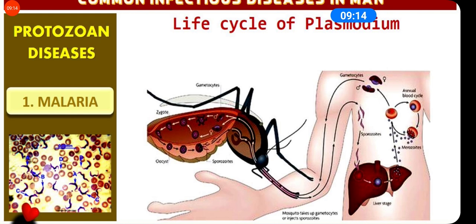Now Plasmodium multiplies by asexual reproduction, which is called schizogony. Schizogony is the asexual mode of reproduction in which Plasmodium multiplies.